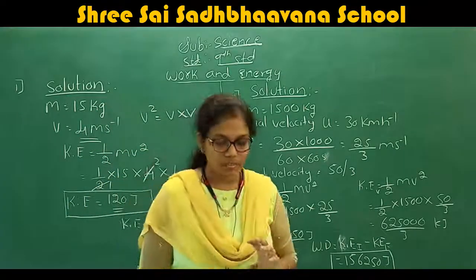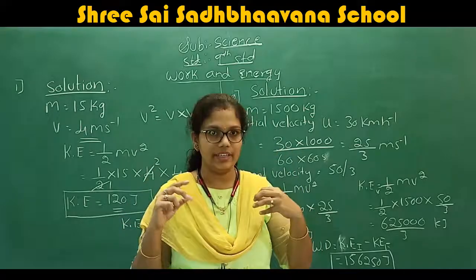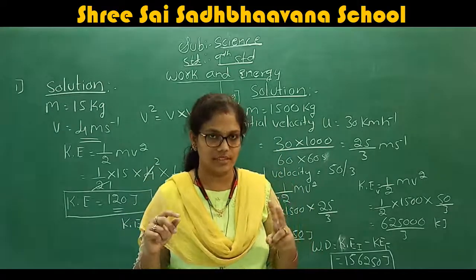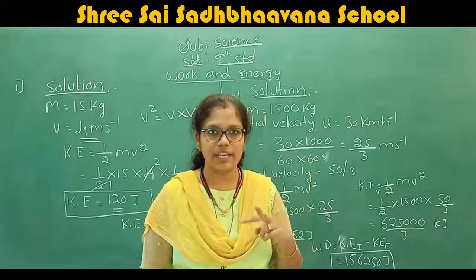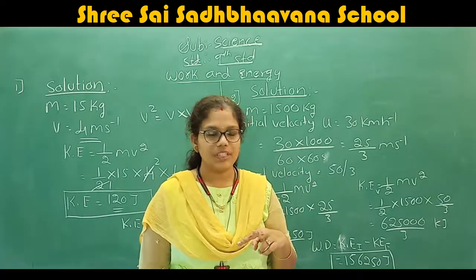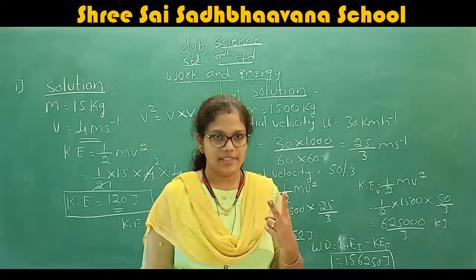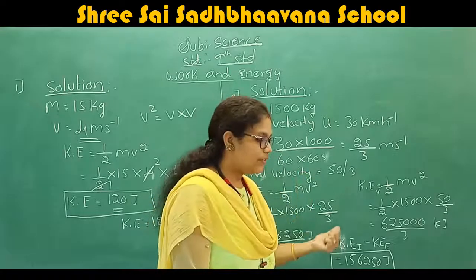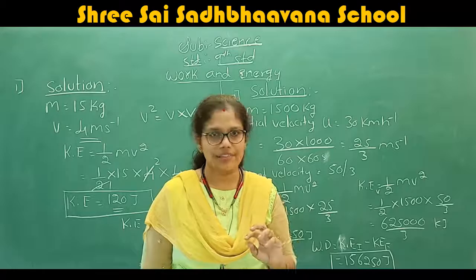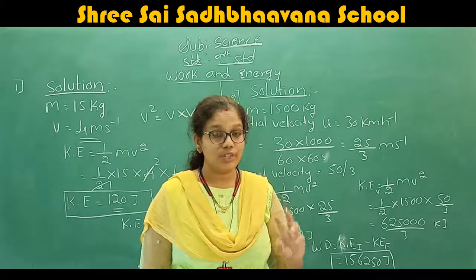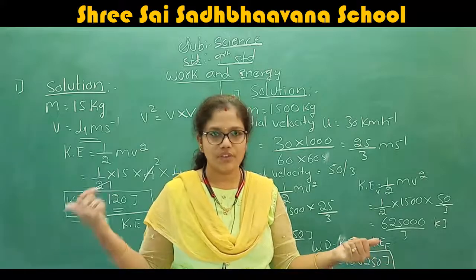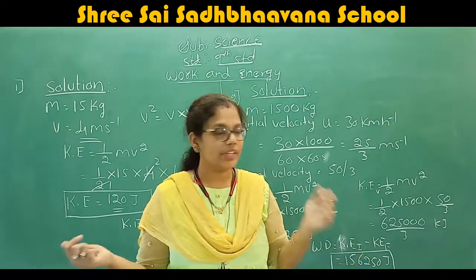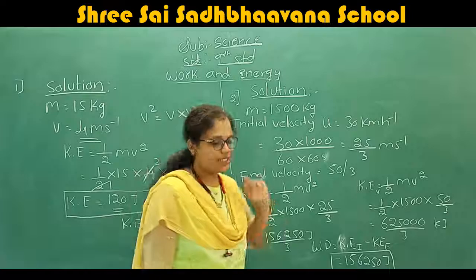To solve this problem, you want to keep in mind that you have two velocities. One is the initial velocity and another one is the final velocity. Now we are going to find the kinetic energy for the initial velocity and also for the final velocity. First, what are the things given in the question?